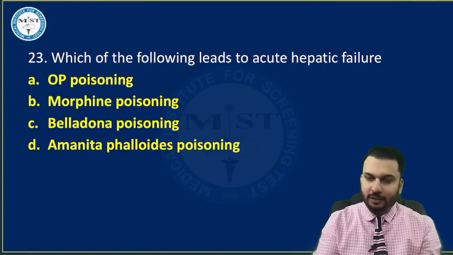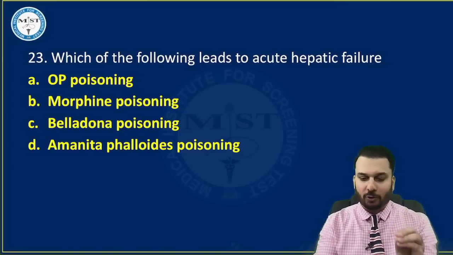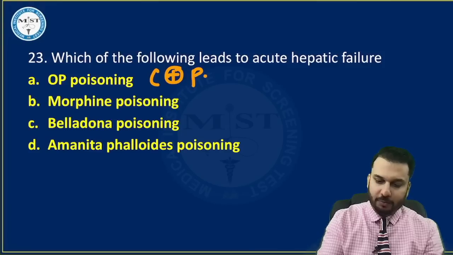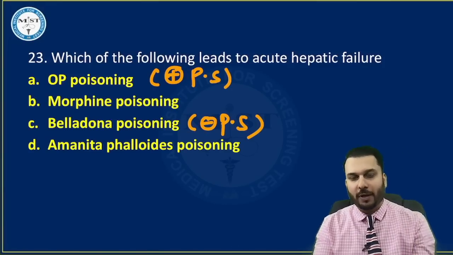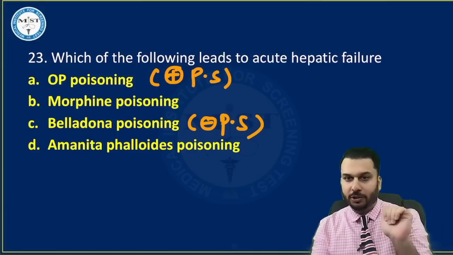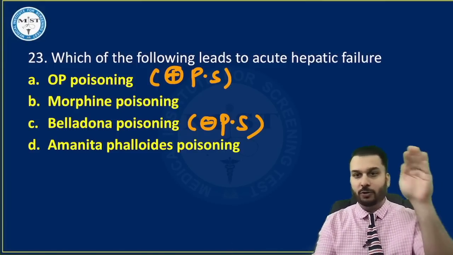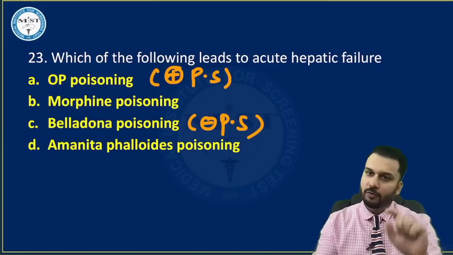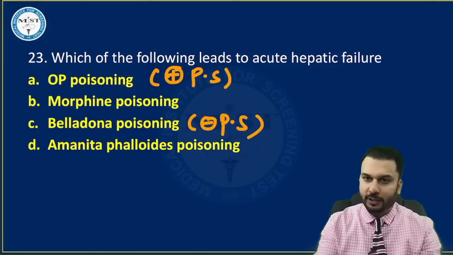Belladonna is nothing but atropine. And what is atropine? Opposite to parasympathetic. So OP poisoning is stimulation of parasympathetic, and this is the opposite of parasympathetic. What is the opposite of parasympathetic, my friends? Instead of diarrhea in the DUMBBELS, you will get constipation. Instead of urinary excess, you will now get urinary retention. So this is nothing but belladonna. We have discussed this in the 25 important series again.